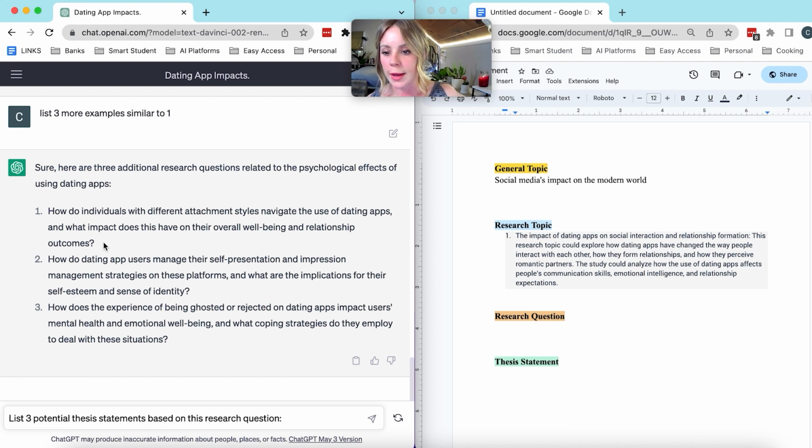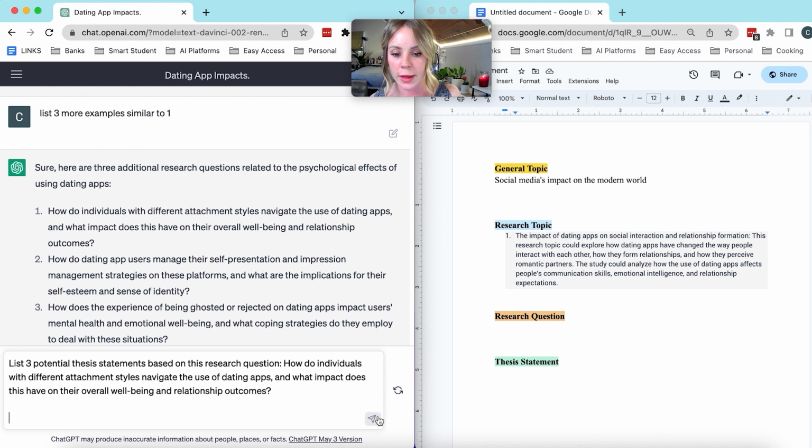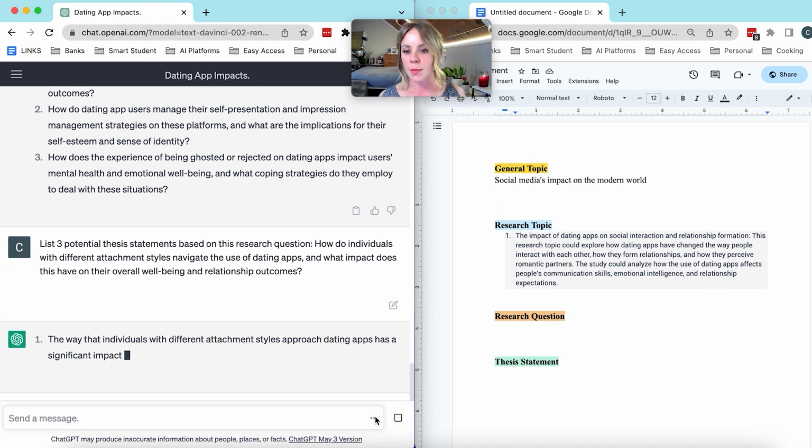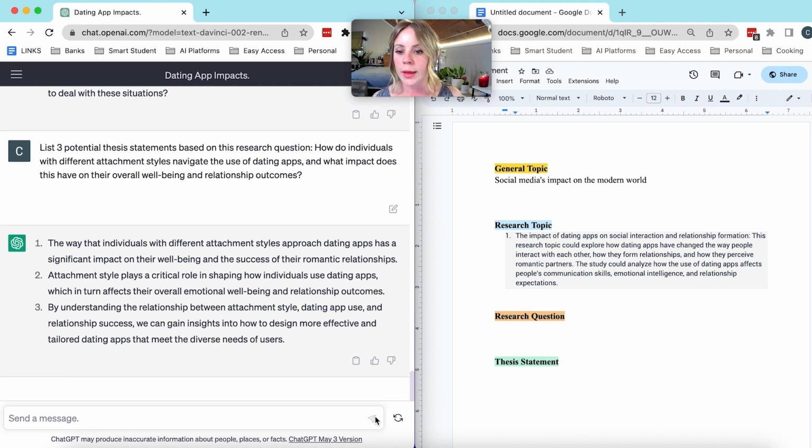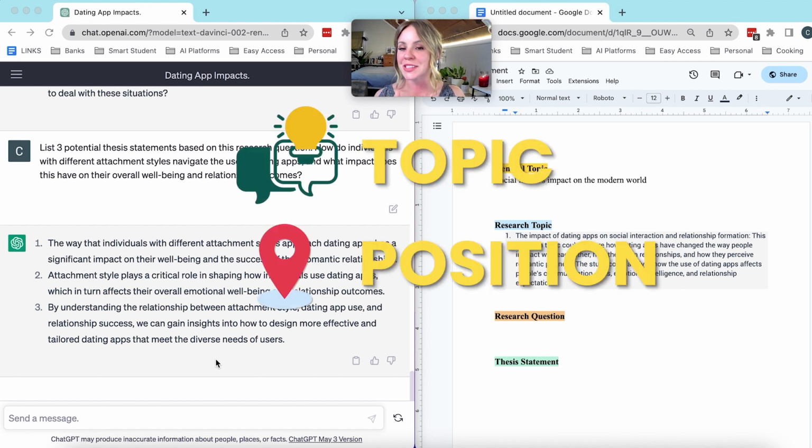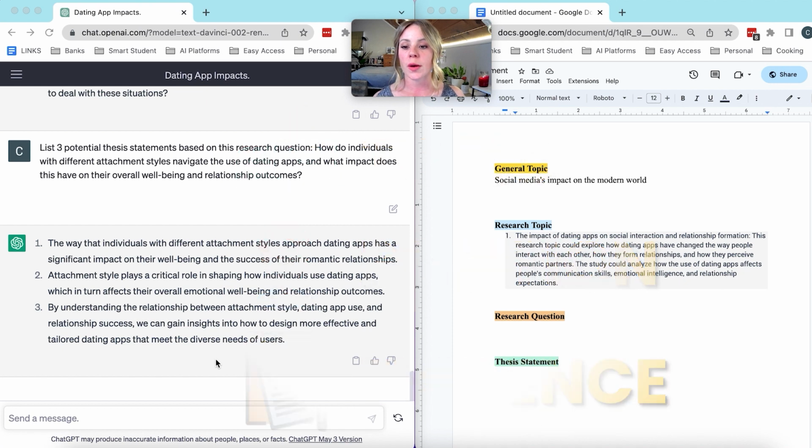Making sure that we get it perfect and there's no confusion between the communication of ChatGPT and I. We're going to paste that in there and see what we get. Before we read through these, just a quick reminder that a thesis statement contains 3 elements. You need a topic, a position, and evidence. So now let's see if these line up.